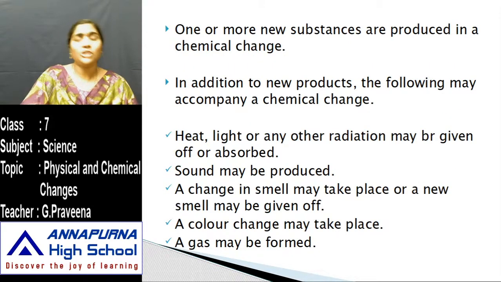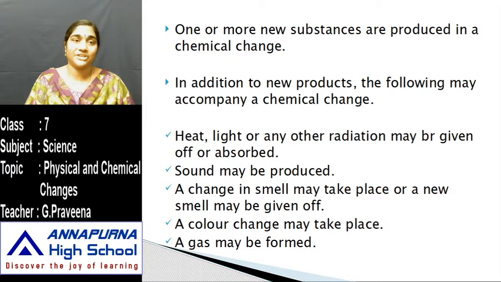So what are all the changes that take place in chemical reactions? One or more new substances are produced in a chemical change. In addition to new products, the following may accompany a chemical change. Whenever a chemical change takes place, what are the changes that we can see?